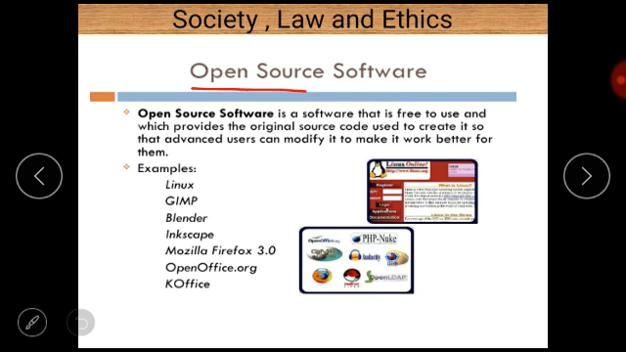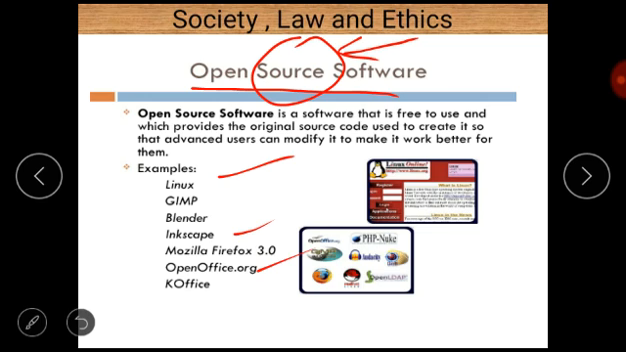The second term is open source software, and here the word source means source code. So source code is available to its users, and not only available, users can modify it and make it better for them. Examples of open source software are Linux, Inkscape, OpenOffice, Mozilla. GIMP and Blender are also examples of open source software.